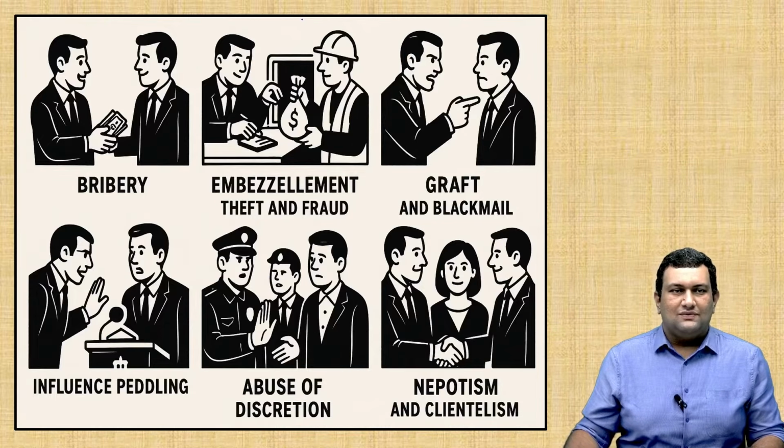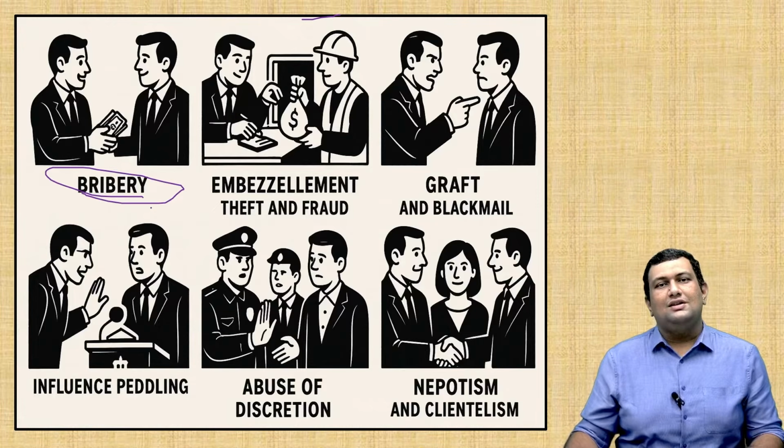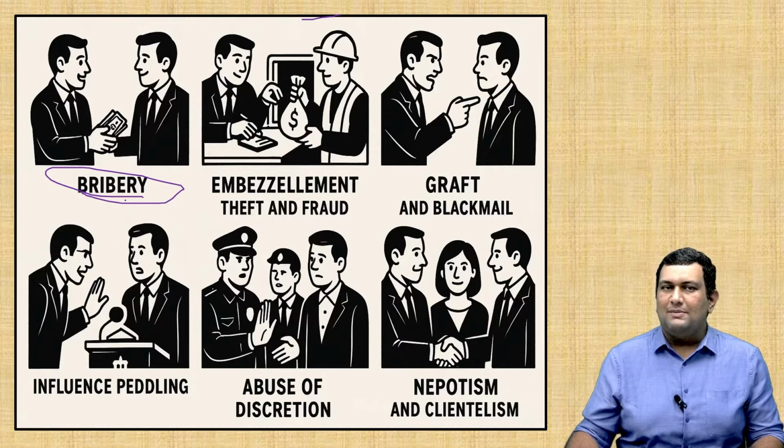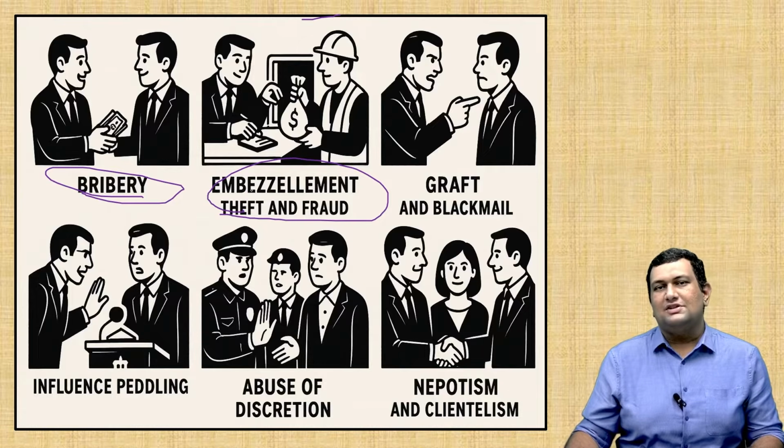So these are the examples of corruption. First is bribery. That is more common in our society. That is giving money, gift, or any kind of shares or promotions or preferential treatment in return for a favor. This is known as bribery. Embezzlement, theft, and fraud. Embezzlement means the person has access to funds and other resources, but instead he takes control for his own gain. So that's the meaning of embezzlement.